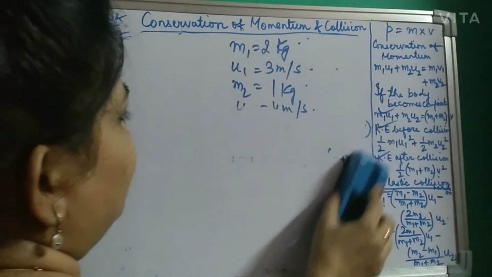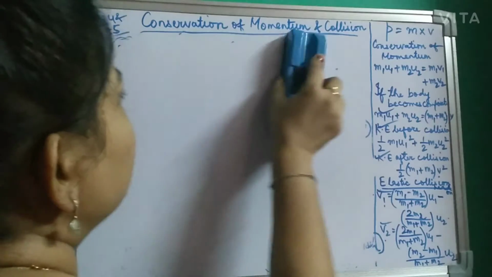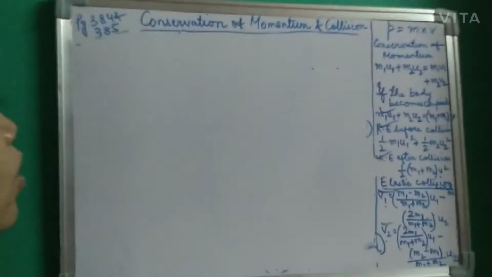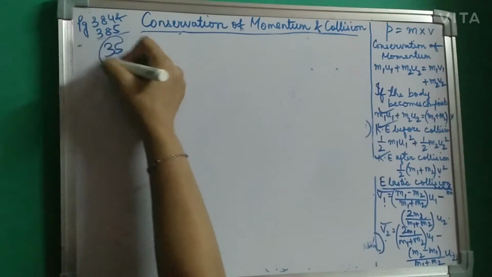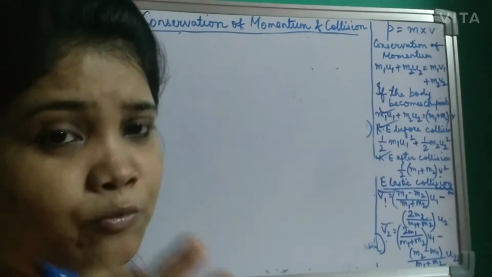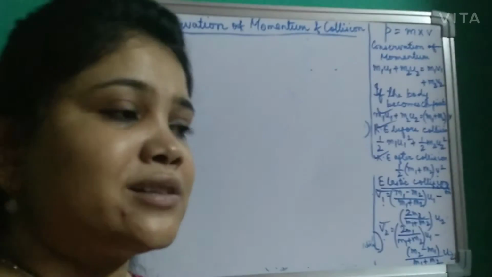Let's start with sum number 35. All the sums are of the same type. You only have to read the sum properly. A few words in the sum make the difference.